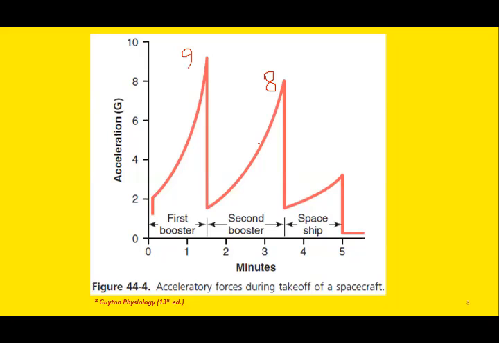So this is a three-step takeoff. Usually the spacecraft takes off in a three-step fashion, first booster followed by second, and eventually they enter space. Remember, the blast off acceleration and the landing deceleration are both examples of linear acceleration.